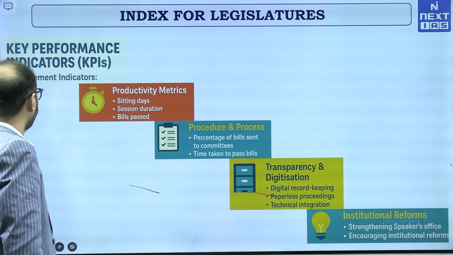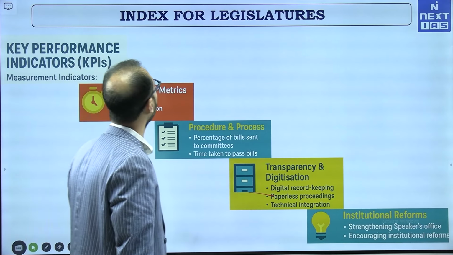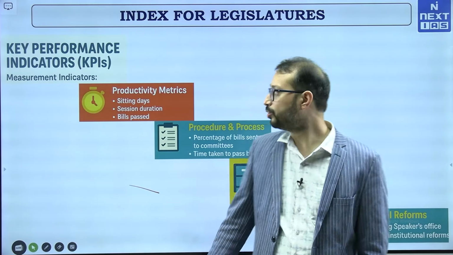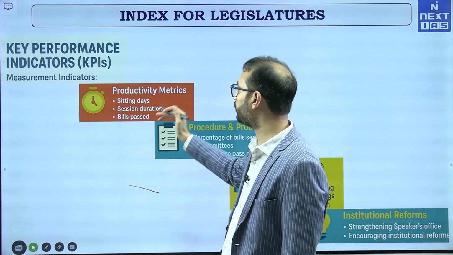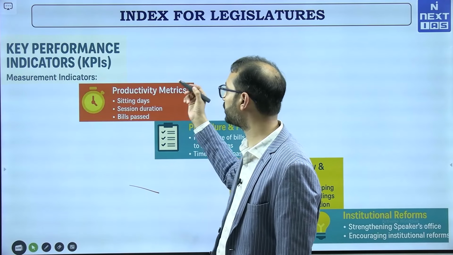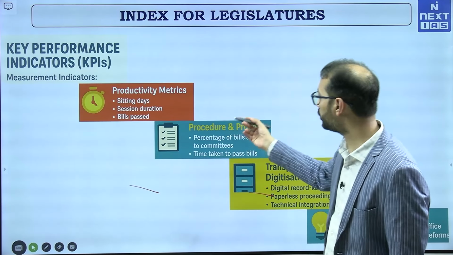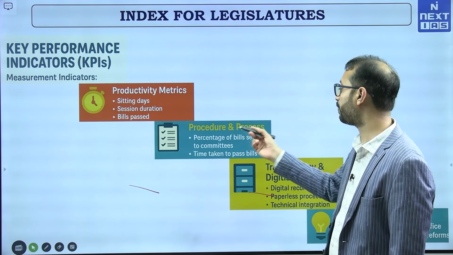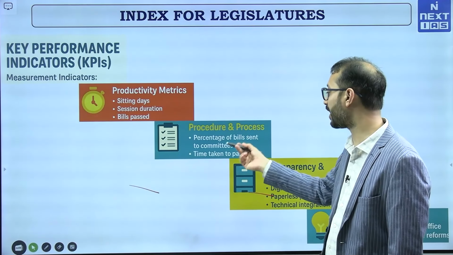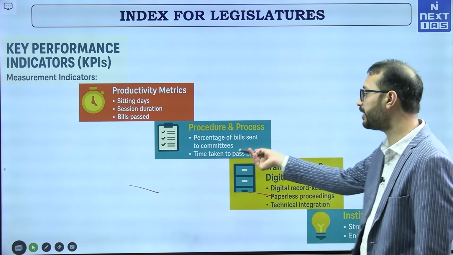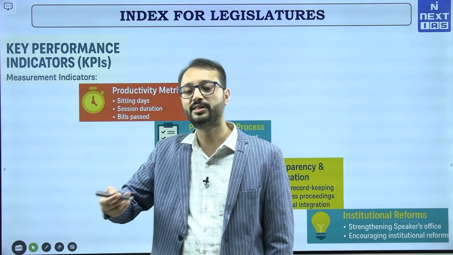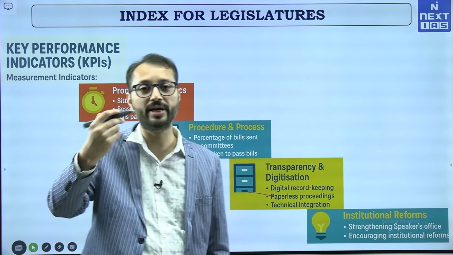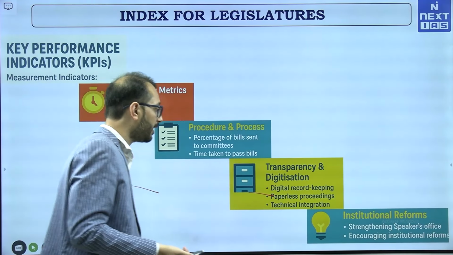So, the key performance indicators that will be used in this index: the productivity metrics would be the sitting days, the session duration, the number of bills passed, the procedures and processes that the assemblies and the councils have followed, the percentage of bills sent to committees, time taken to pass the bills, right. Basically time taken to assess, because you are trying to assess that the debate and discussion is happening, right.